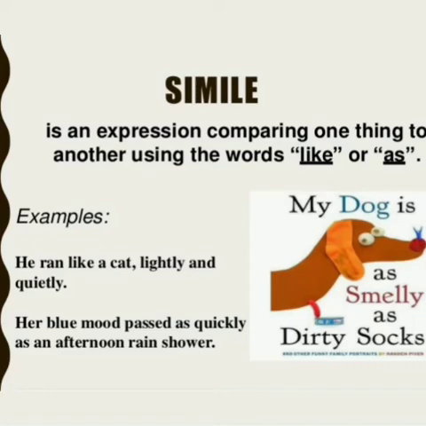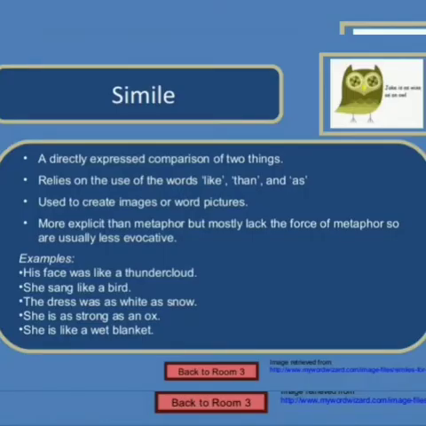Let's begin the session. First one is simile. What is simile? Simile is nothing but comparing two things of different nature. When you compare two things of different nature using words such as like or as, then it is simile. For example, he ran like a cat, lightly and quietly. So the person is compared to a cat using the word like. So it is a simile. Simile is a comparison of two different things.